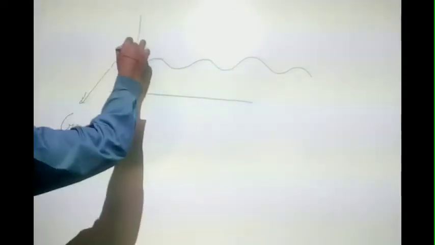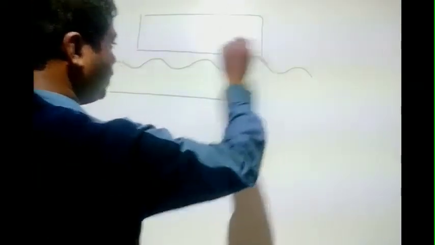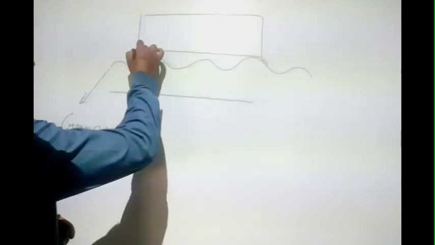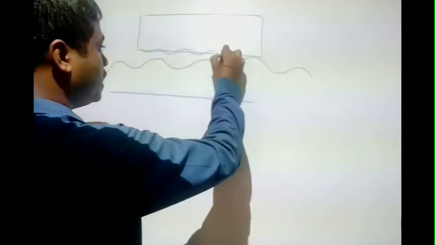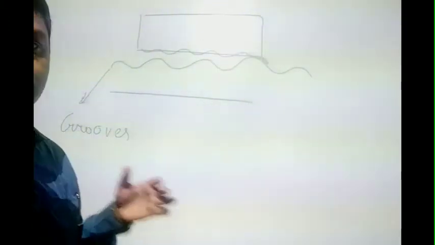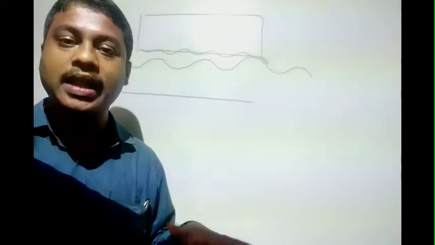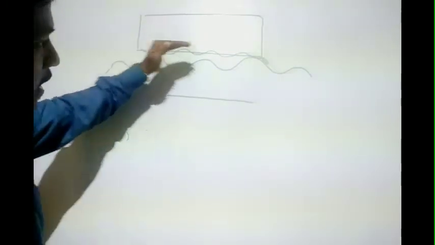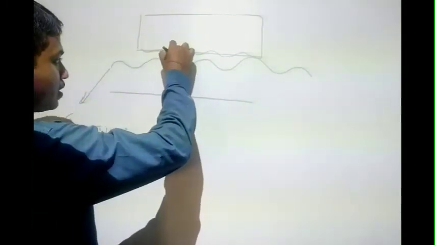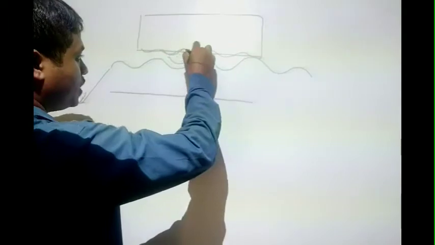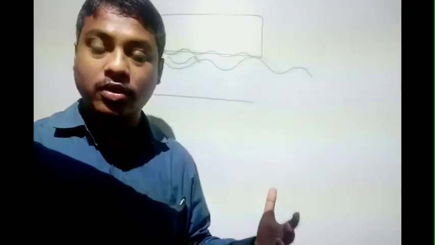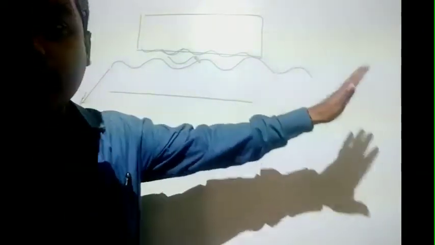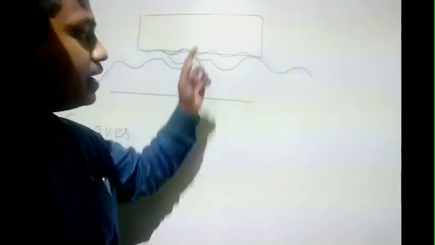If I move an object, the below part of that object also consists of ridges. It is not properly smooth. You cannot make a surface which is totally frictionless, that means there will be no friction at all. So when you move over the surface, these ridges will get interlocked. As soon as they get interlocked, the object will not be able to move freely in the forward direction. So that is about friction.